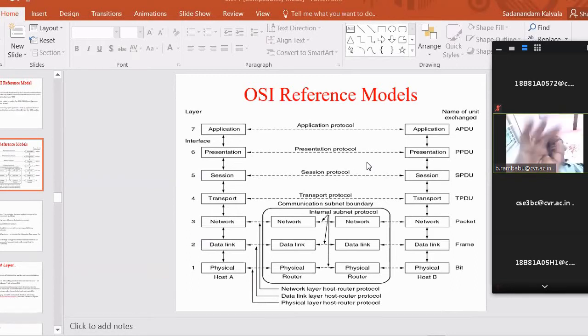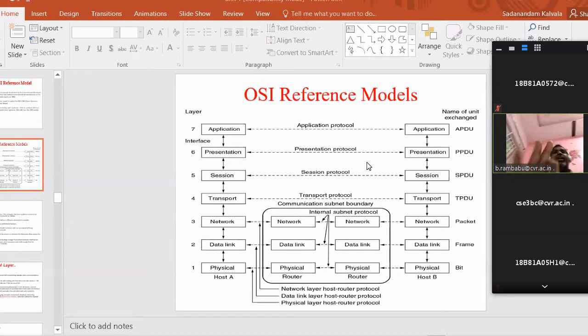Computer architecture means that, depending on your requirement, your resources or your application, you extract some set of solutions from the reference model, then you implement them, and that becomes a computer architecture. But the reference model deals with every issue of computer networking. So please remember, that's why it is called the OSI reference model. It is not specific to a particular network. Whether you are going to develop a PAN or a LAN or a WAN or the internet, anything you can develop by using this type of reference model. That is the meaning of the reference model.